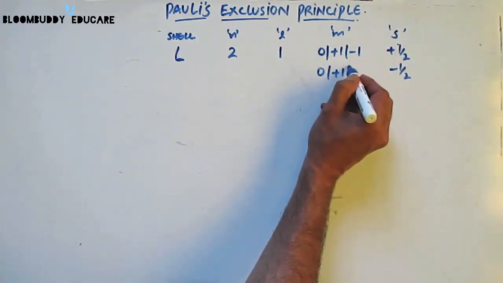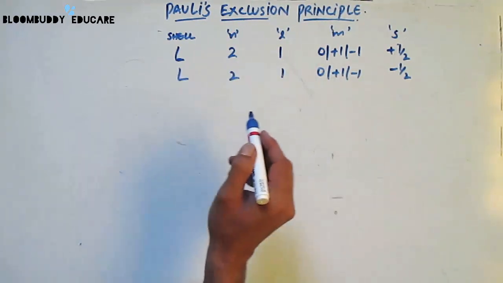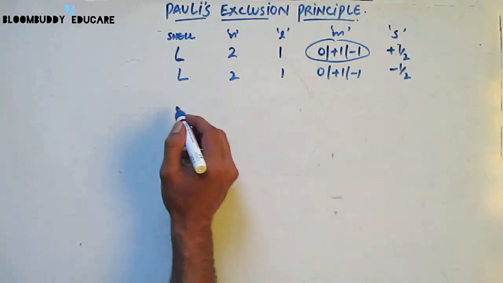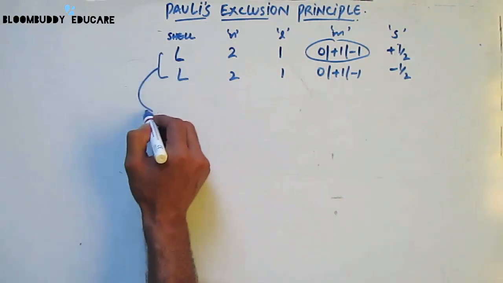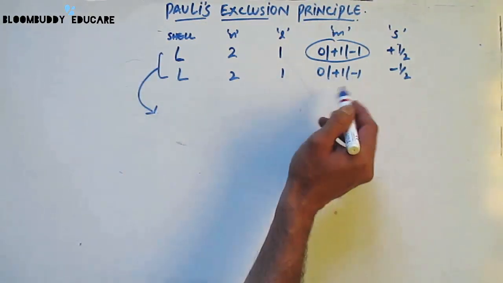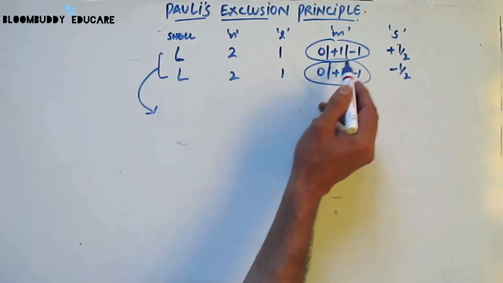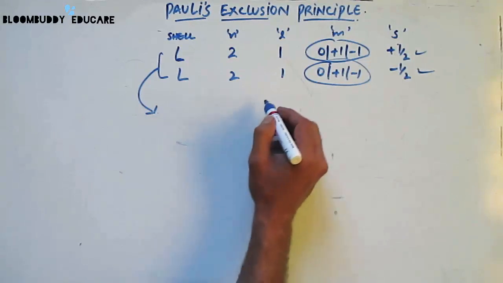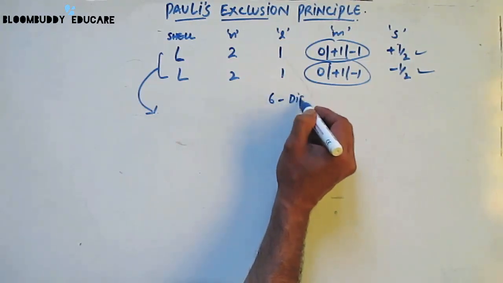Now if I combine all of them by using the single magnetic spin quantum number, we get the following combinations. There will be a total of 6 different combinations for the magnetic quantum number in this L shell for the plus spin and the minus spin. So let's look at all the 6 different combinations.